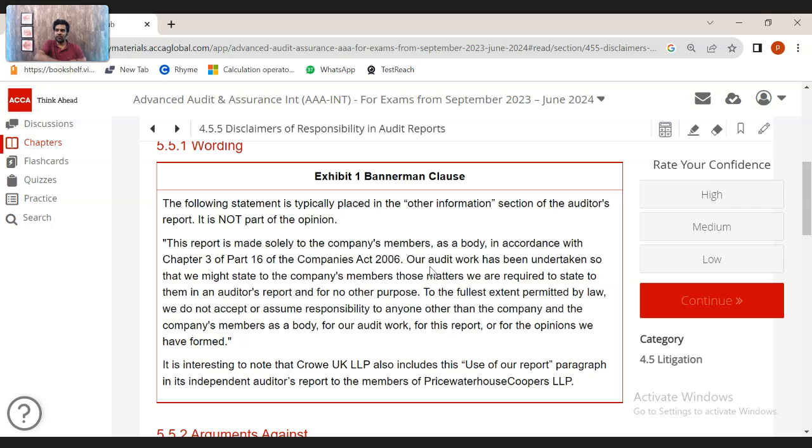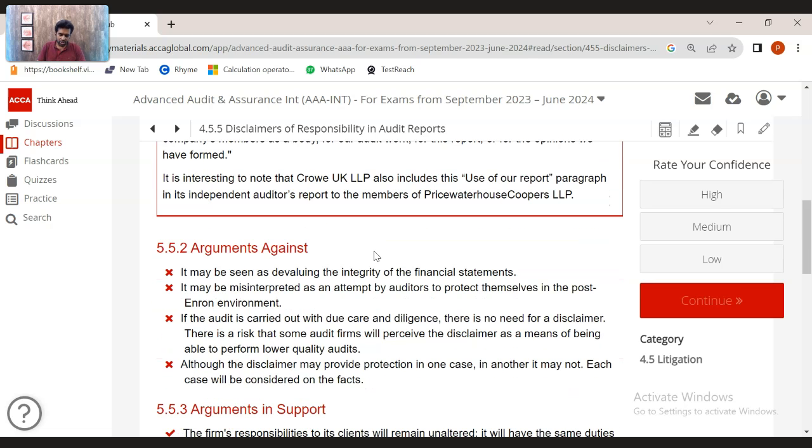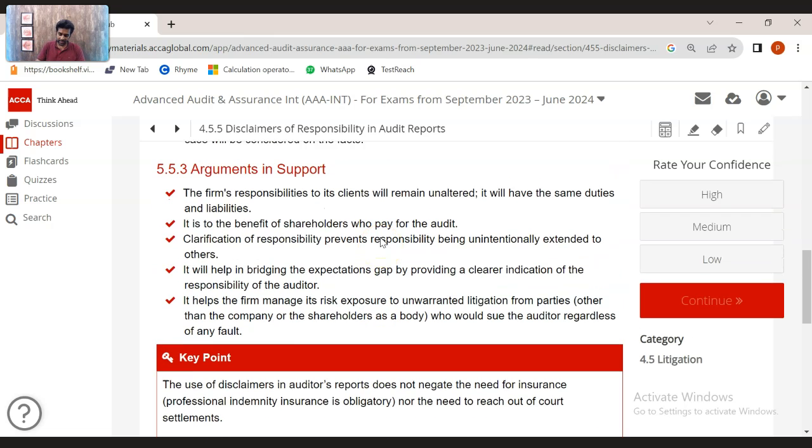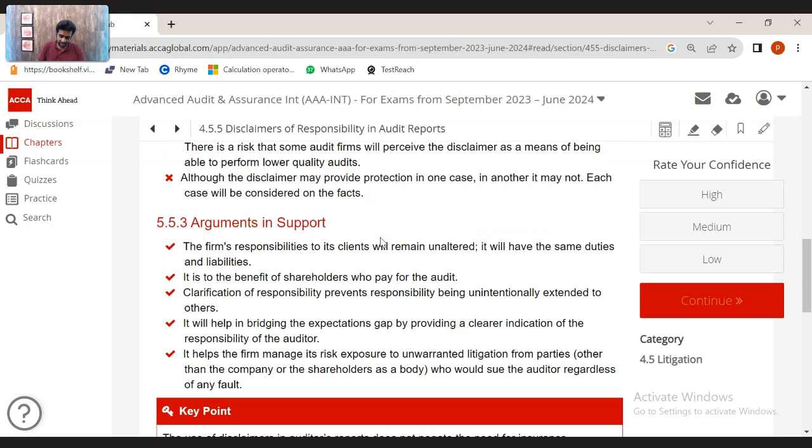If a bank is looking into the audit report and giving a loan, then anybody can give a loan to the client, and if he loses the loan, they will come to us. That cannot be possible. So there were a lot of arguments against this. Right? I mean, arguments in support as well as arguments against. The argument in support is that the firm's responsibilities to the client will remain unaltered. They know what their duties are, because the duty is not increasing. They know that they only have to give reasonable assurance. And it is a benefit for the shareholders because they are the ones who are paying for the auditor.